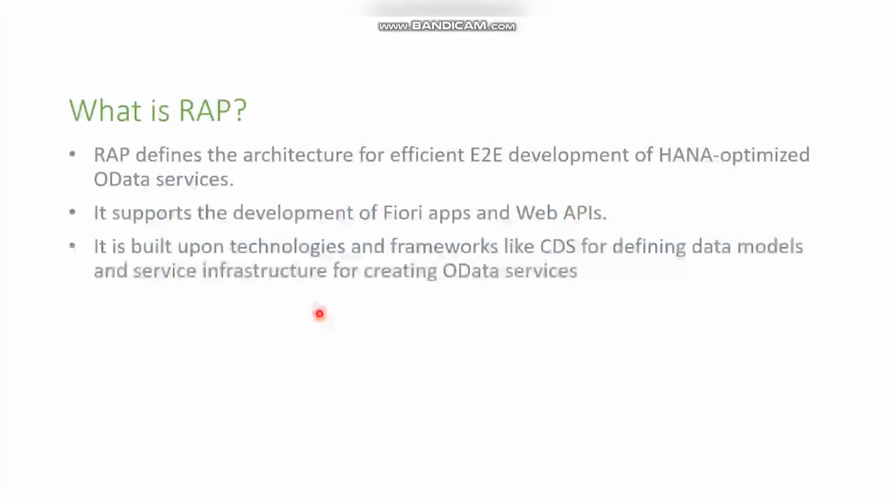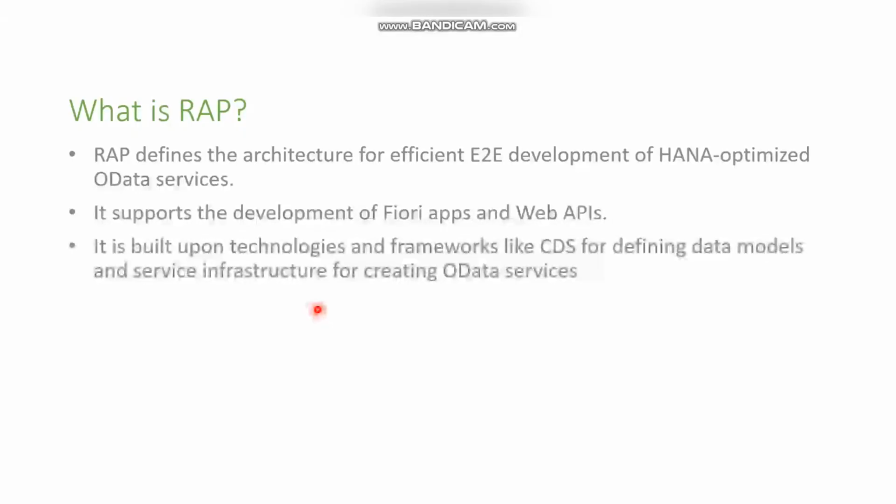So what is RAP? RAP defines the architecture where we can build our Fiori apps or web APIs using the HANA optimized OData services. And we can build on technologies and frameworks, like we can use the frameworks whatever we have like CDS, and we can use the service infrastructure also for creating the OData services. This is called as RAP.